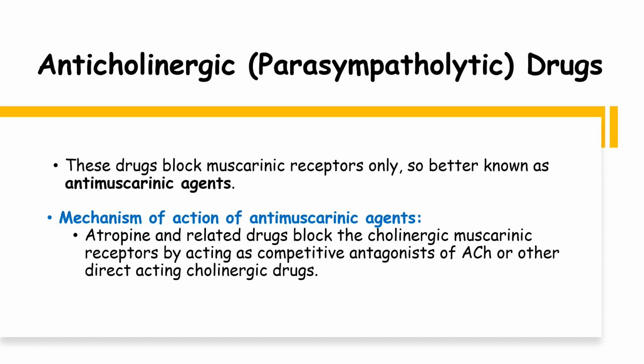For the MOA of the parasympatholytic drugs, particularly the antimuscarinic agents, we have atropine as the prototype parasympatholytic drug. Atropine and related drugs will block the cholinergic muscarinic receptors by acting as competitive antagonists of acetylcholine or other direct-acting cholinergic drugs. So take note that atropine will only block the muscarinic receptors and not the nicotinic receptors. That is why it is also known as an anti-muscarinic agent.